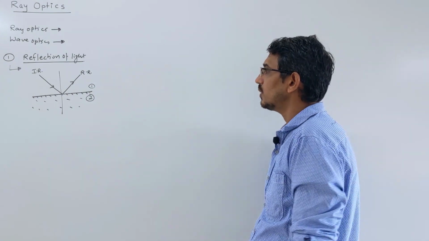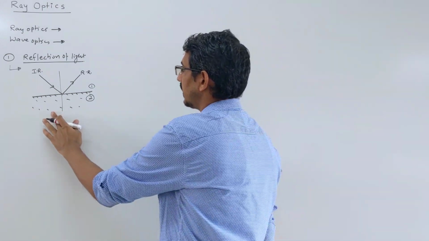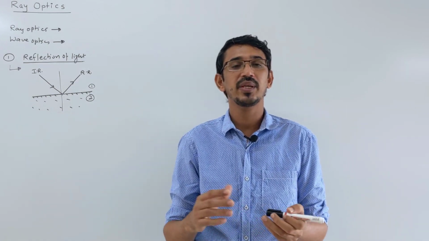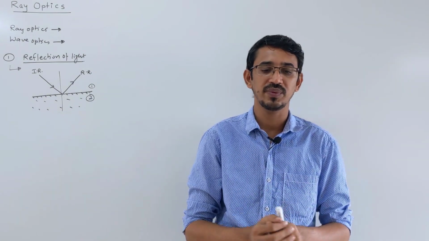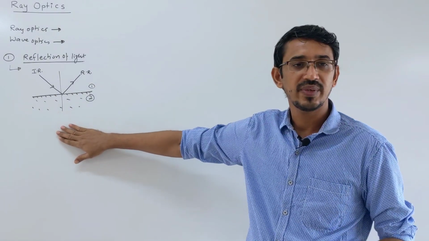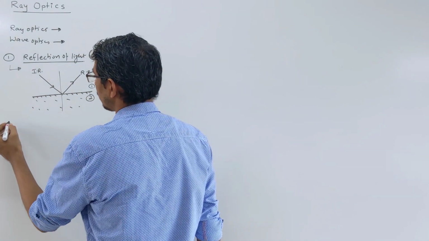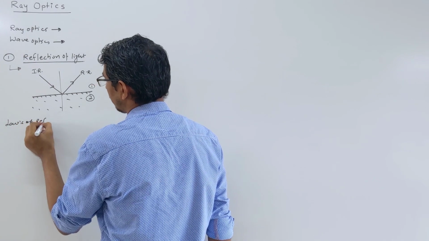Generally, reflection in our syllabus we learn due to mirrors. We have the plane mirror and the spherical mirror, and spherical mirrors are again concave and convex, we will talk about all of them. Let's first see the laws of reflection, very basic things we learned in junior classes also. So we have two laws of reflection.